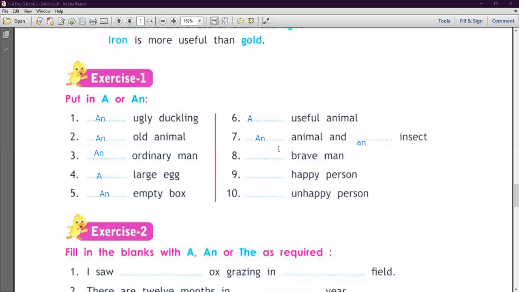Next is number 8, dash brave man. Here we write a brave man. Number 9, dash happy person. Here we write a happy person. Next one is dash unhappy person. Here we write an unhappy person. Why do we write an? Because of the pronunciation. When you pronounce unhappy, the sound is a vowel sound. So we use an article. Clear? Now let's start exercise number 2.